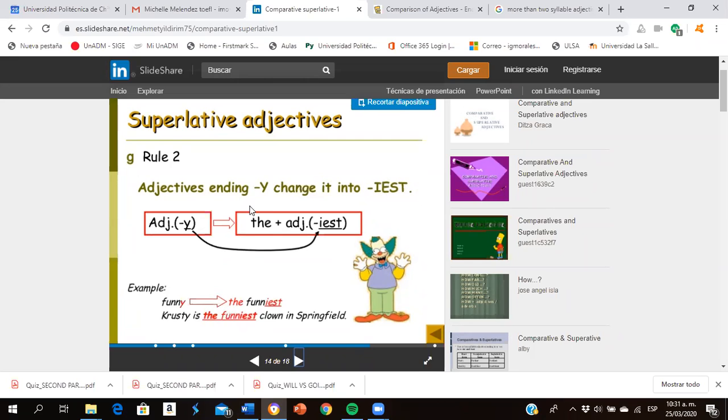And again, we have to use the. For example, funny changes to the funniest. And the sentence would be, Krusty the Clown is the funniest clown in the group in Springfield. Okay?